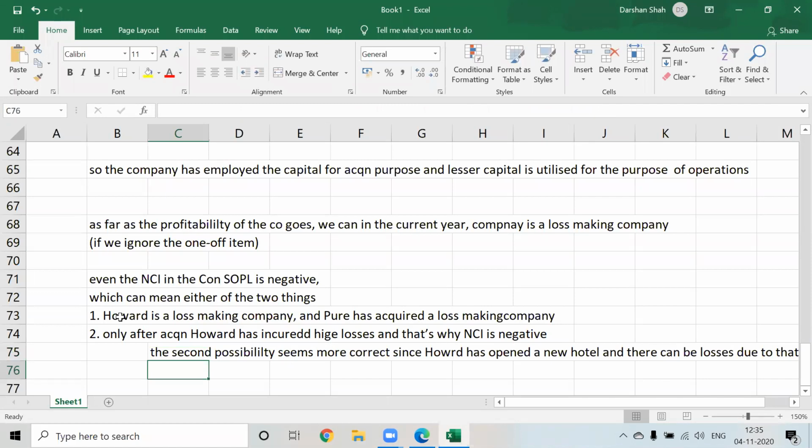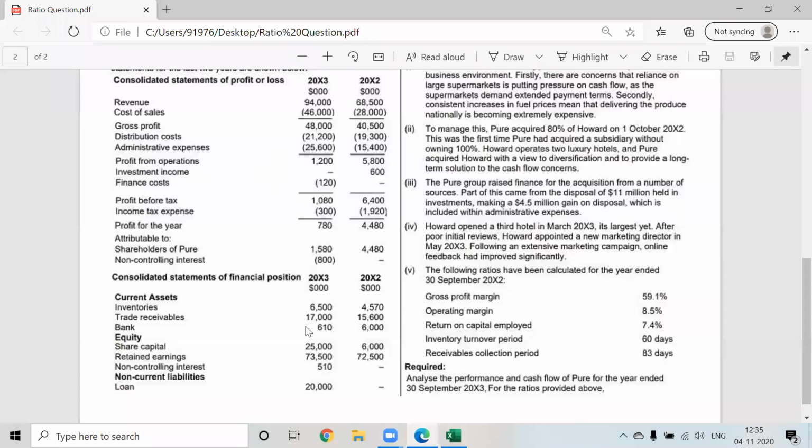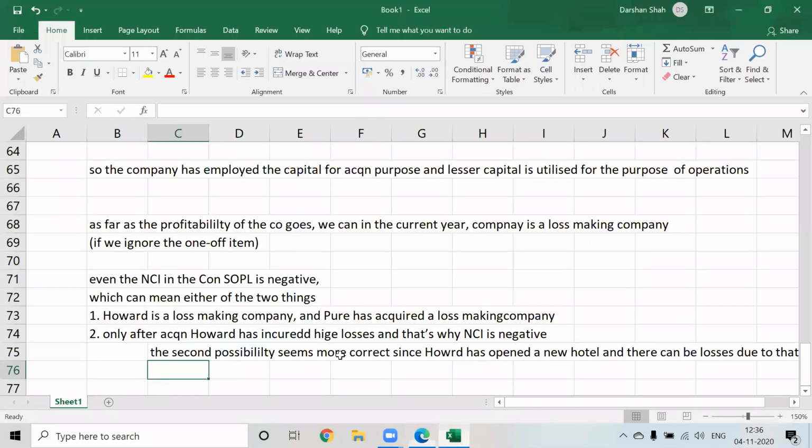Okay, so we have talked about the NCI as well. So from the profit and loss account, we have covered everything, right? Now let us focus on analyzing the balance sheet. We have the turnover ratios, we have the cash flow, so let us analyze from that point of view. This non-controlling interest of 800 negative also we have covered over here. So now we'll comment on the consolidated SOFP.